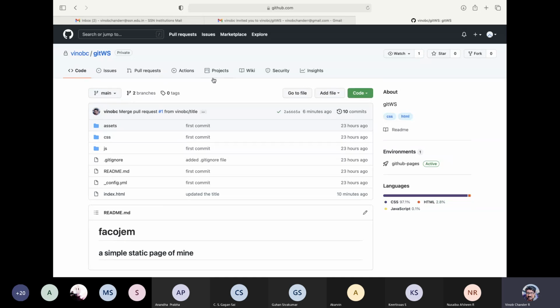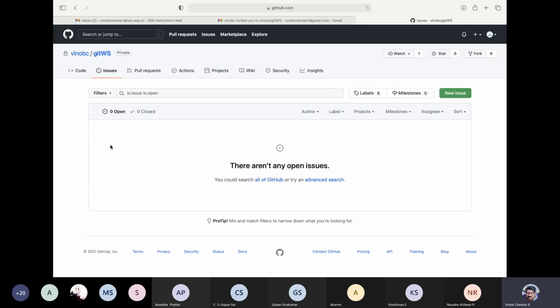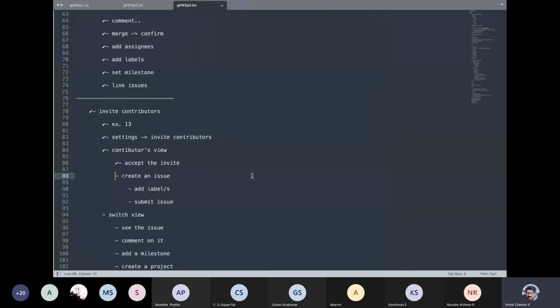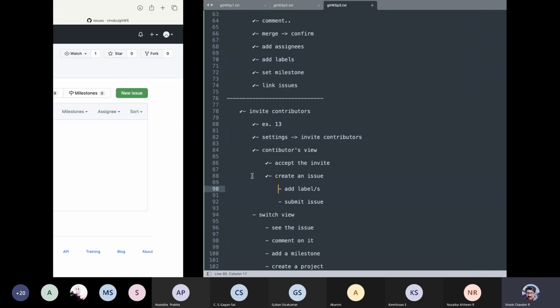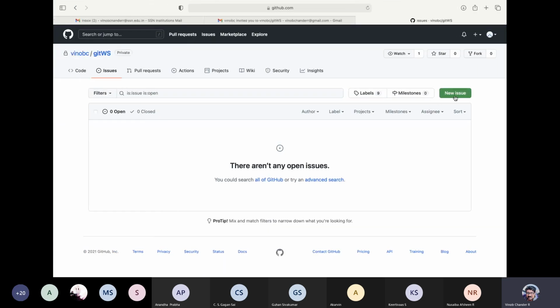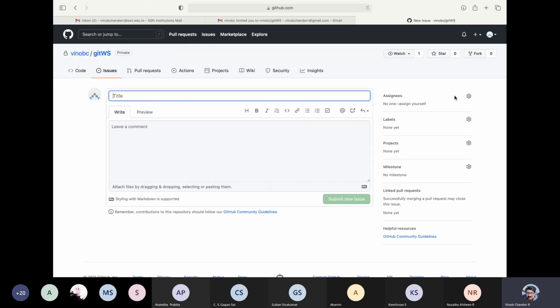He can be a part of the project, right, etc. Okay, so let us now create a particular issue. First of all, let us check these guys out, right? Let us add a label to the issue and then submit the issue. So let us create the issue by clicking this new issue and we can have some title.